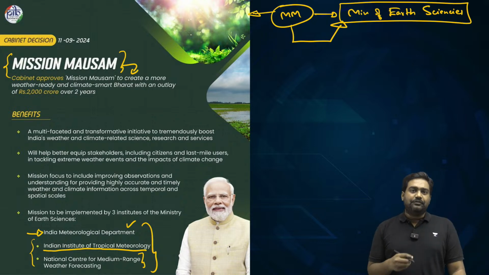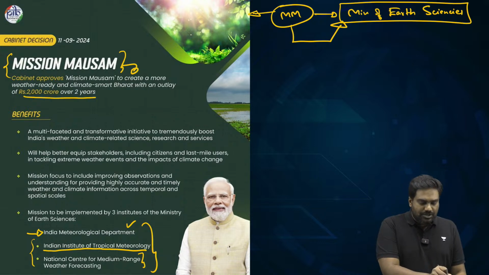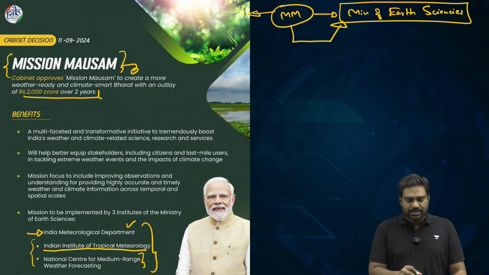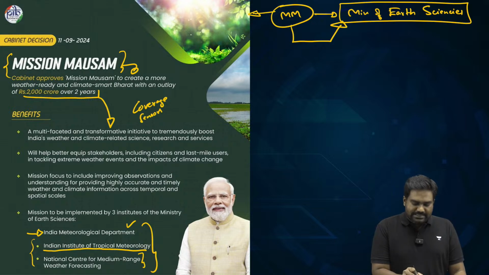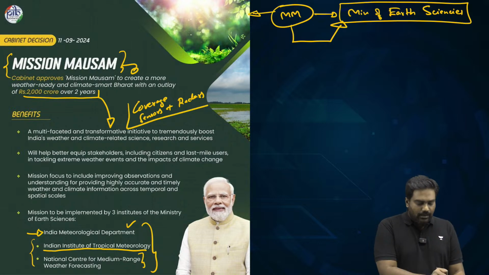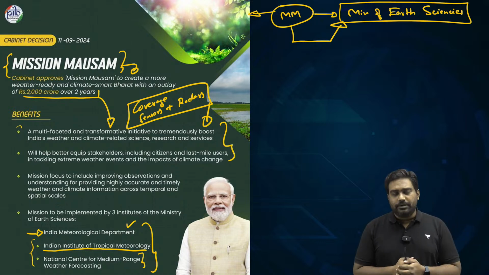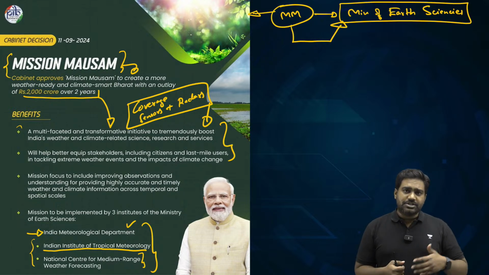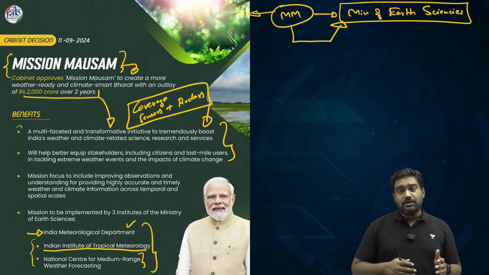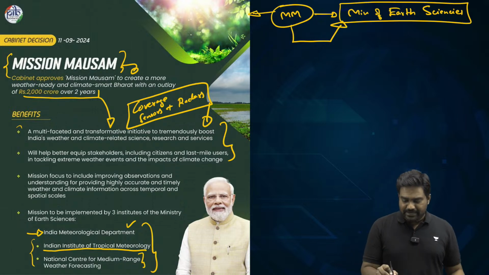The Government of India is allocating 2,000 crore rupees over the next 2 years to improve the coverage of the sensors and the radars, which play a critical role in tracking weather-based phenomena. Now, this is all the more important in today's world because due to global warming, we are witnessing more and more extreme weather events.